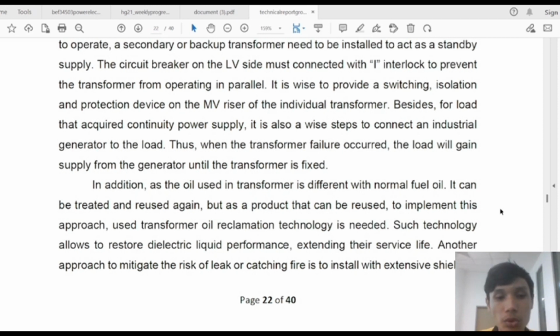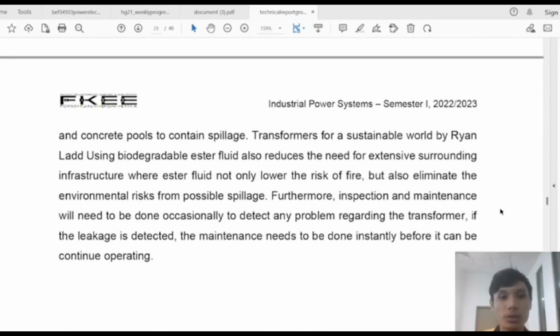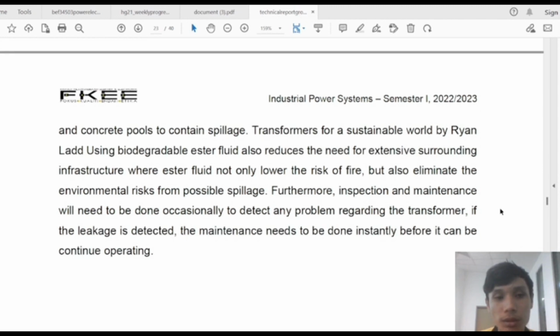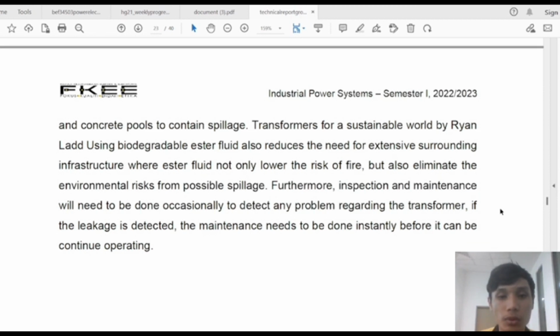Another approach to mitigate the risk of leak or catching fire is to install extensive shielding and concrete posts to contain spillage. Using biodegradable ester fluid in the transformer for a sustainable world also reduces the need for extensive surrounding infrastructure, where ester fluid not only lowers the risk of fire but also eliminates the environmental risk of possible spillage. Furthermore, inspection and maintenance will need to be done occasionally to detect any problem regarding the transformer. If leakage is detected, maintenance needs to be done immediately before it can continue operating.